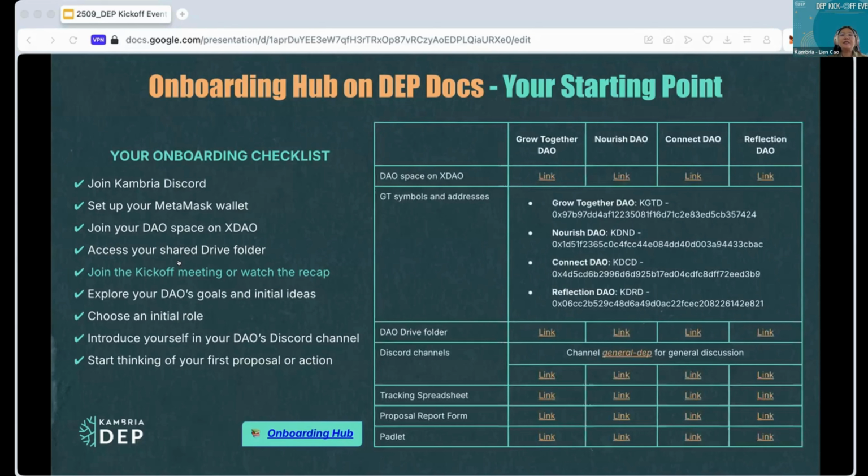On the right is the table of DAO-specific links, including links to your DAO space on SDAO, DAO right folder, Discord channel, check-in spreadsheet, proposal report form, and Padlet. We will take a closer look at some of these in the next few minutes.